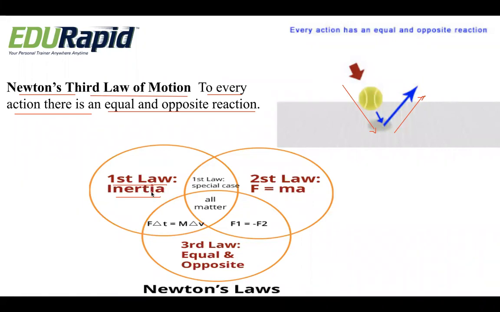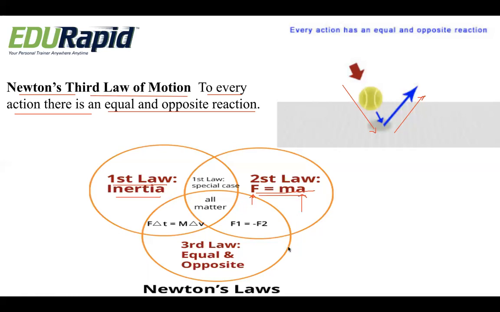Newton's second law states that the rate of change of momentum is always directly proportional to the force applied. So he has given a relationship between force and acceleration. What is it? F is equal to m into a, that is, force is equal to mass into acceleration. So this is the second law of motion.